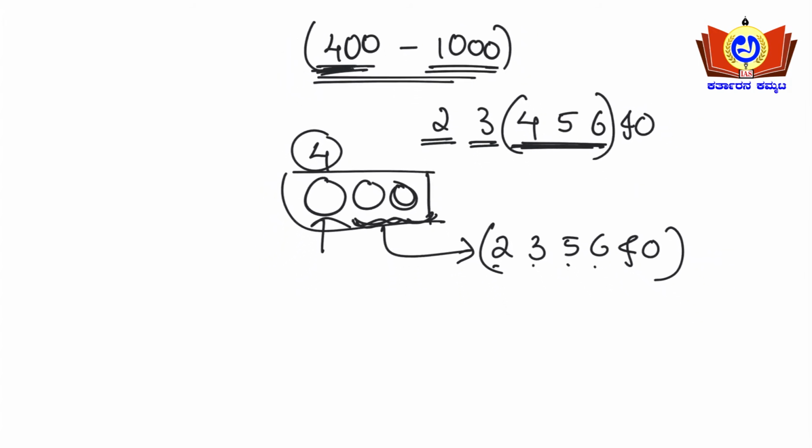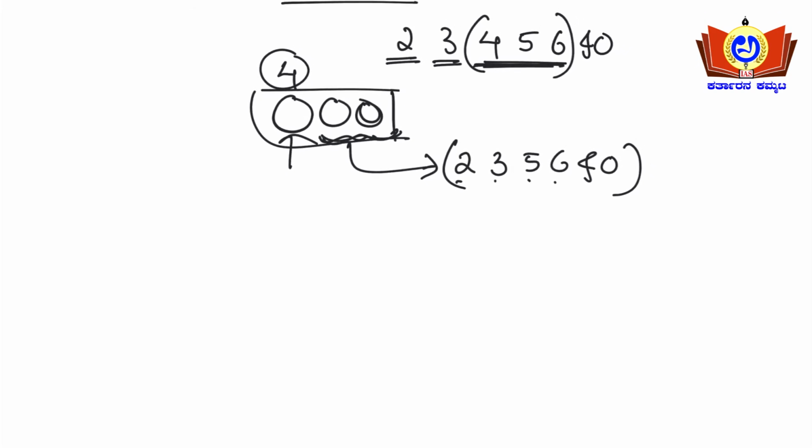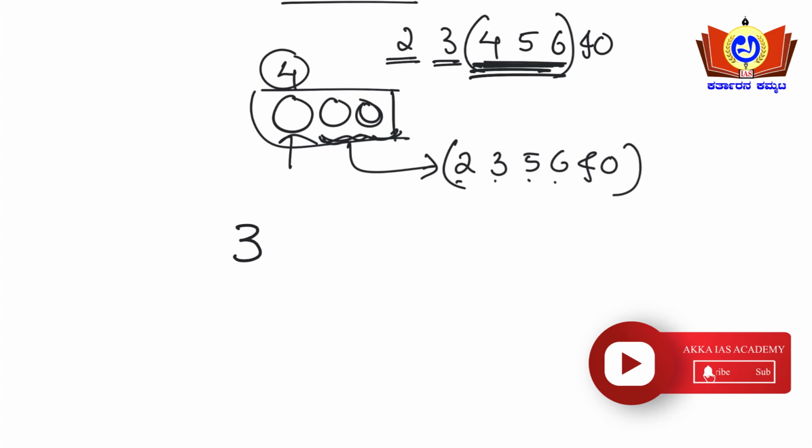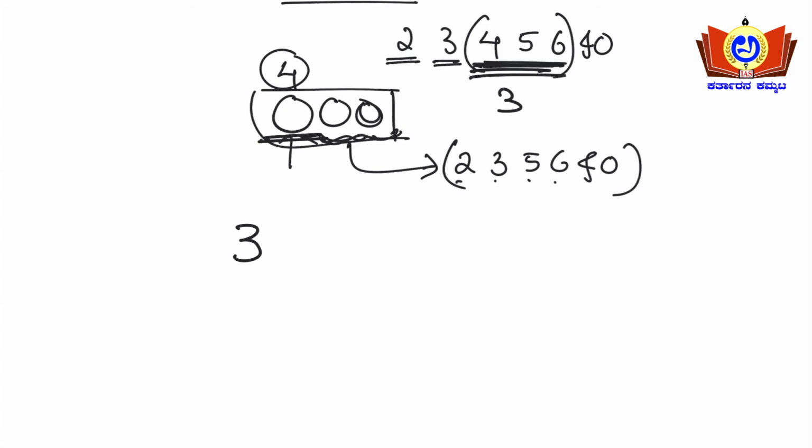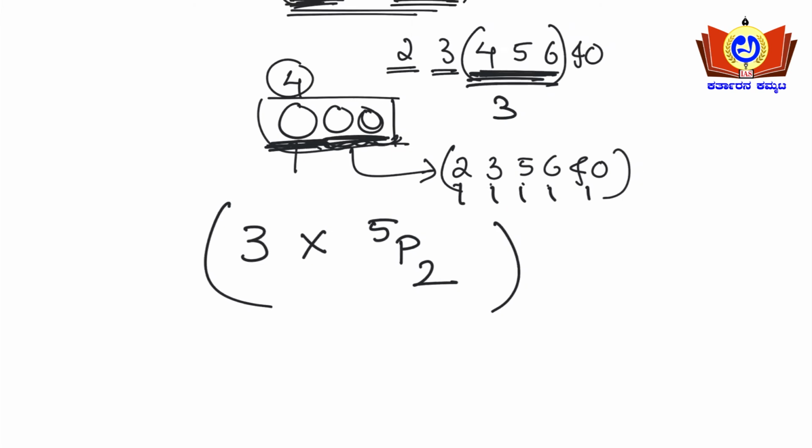Yes or no? So this can be written in the formula as, see here guys, actually 4, 5, 6 in the 100s place, only one position is there. So 3 digits are there and one position is there. Okay, 4, 5, 6, there are 3 digits here, and one position needs to be filled. So 3 into, what are the remaining digits? 1, 2, 3, 4, 5. 5 digits are there. 5 permutation of how many places need to be filled? 2. So 3 into 5P2 is the answer here.